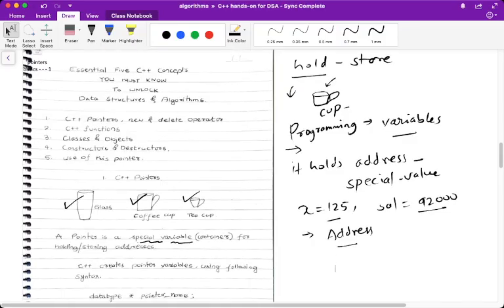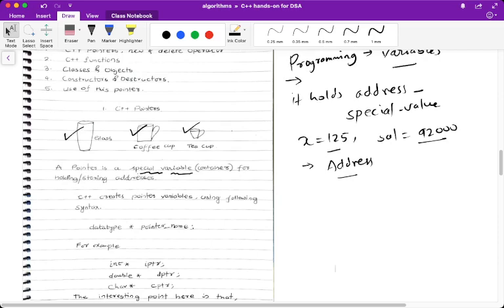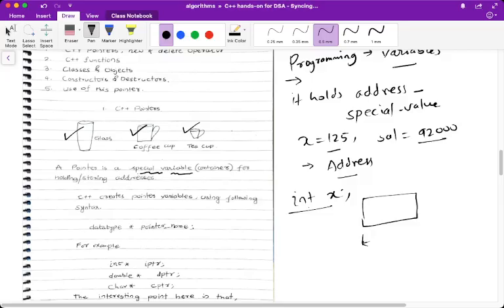Every variable has an address. Why? When a variable is created, when a variable is declared, it creates a space in the memory. So if I say int x, this declaration, when it gets compiled, allocates memory, and the amount of memory depends on the type of data. Like integer, normally we use 4 bytes. Windows and Linux use 4 bytes. So here you will be storing some integer value, say 5. When you allocate, the system assigns some address to this location.